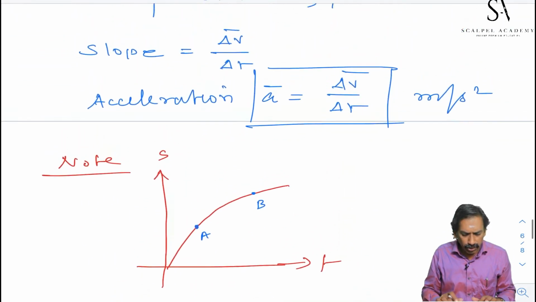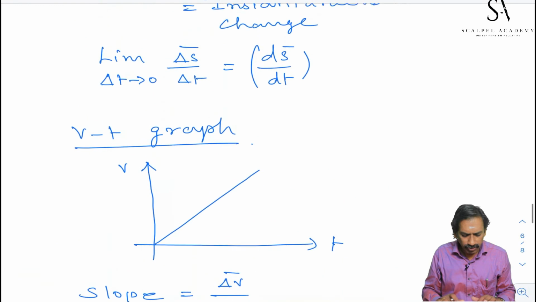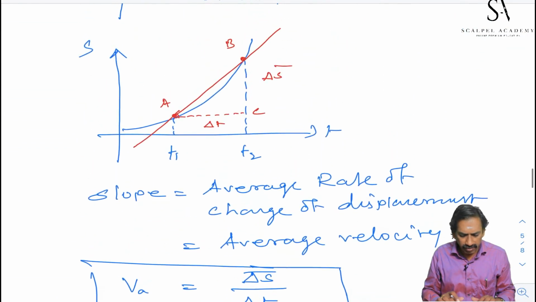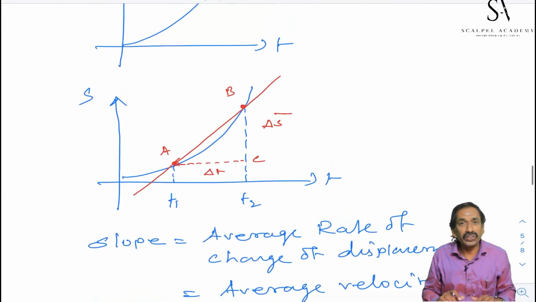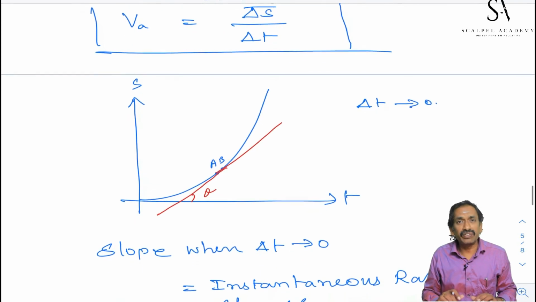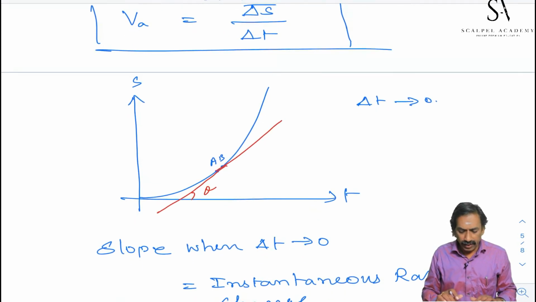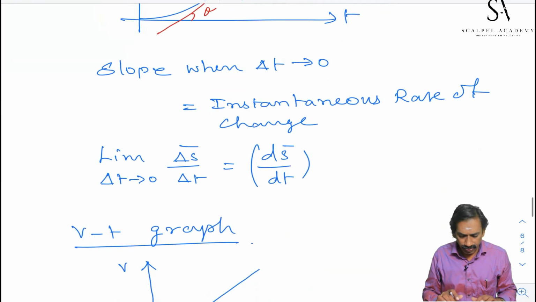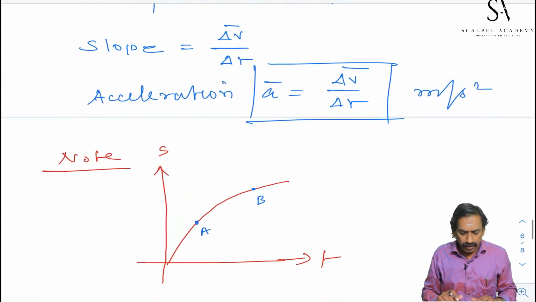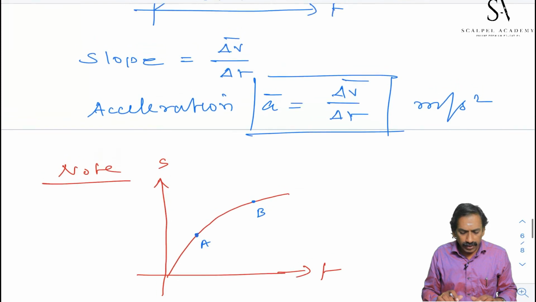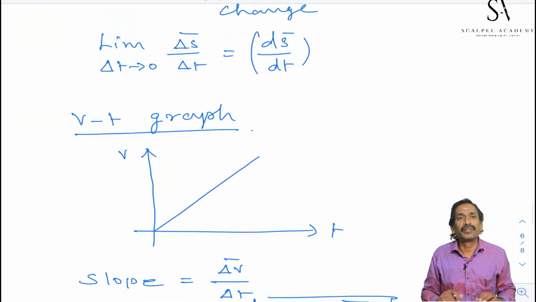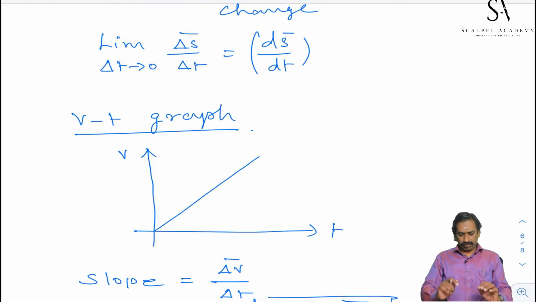Students, we have learned about average velocity. Here this is the average rate of change, and this is the instantaneous rate of change, instantaneous velocity. Here we learned about the VT graph of this non-uniform motion.